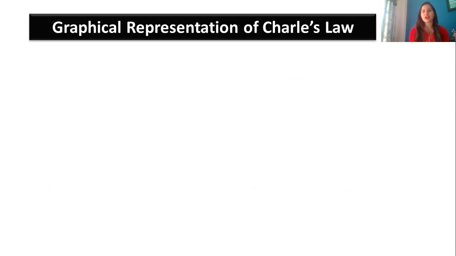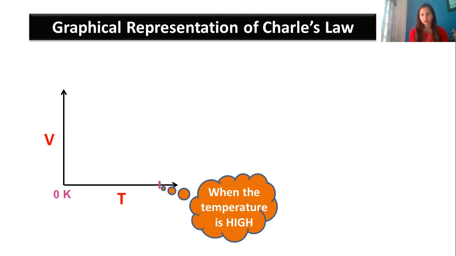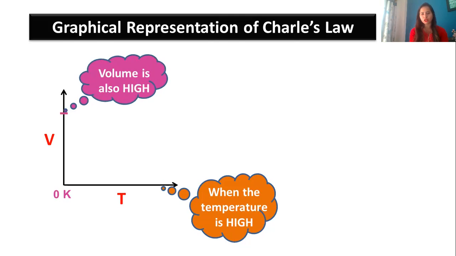Moving to the next, that is the graphical representation of Charles' law. In the case of Charles' law, we have volume and temperature directly proportional. So when I plot the graph of volume and temperature, you can see that if volume increases, the temperature will also increase. So when my temperature is high, volume is also high.